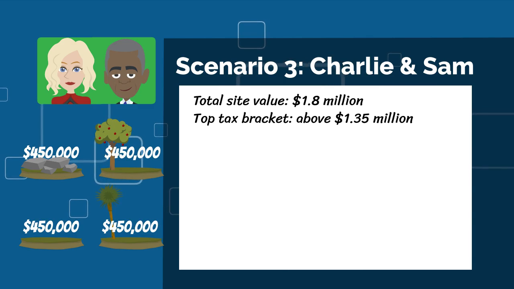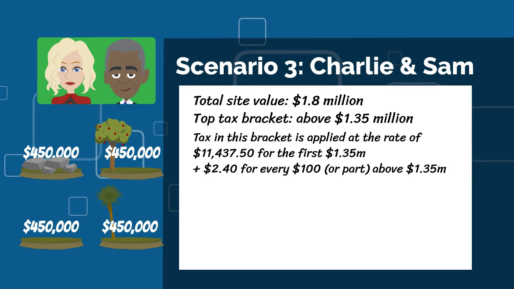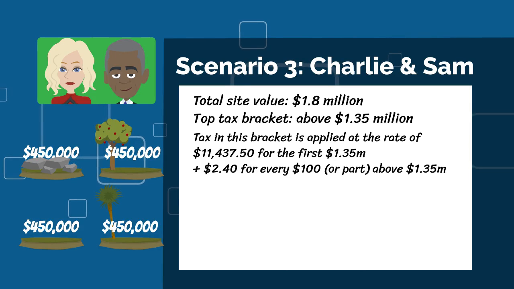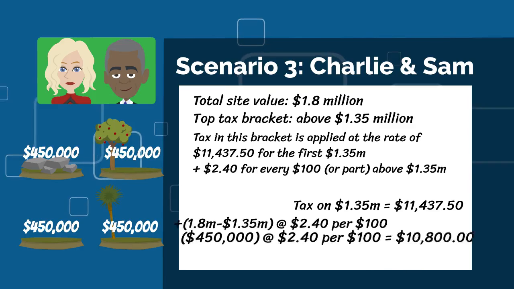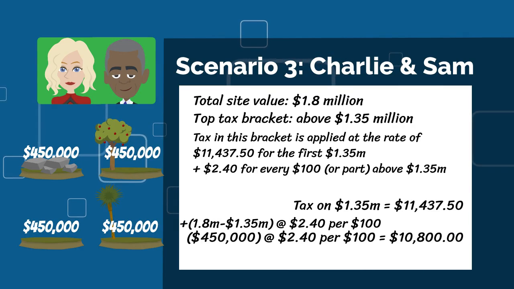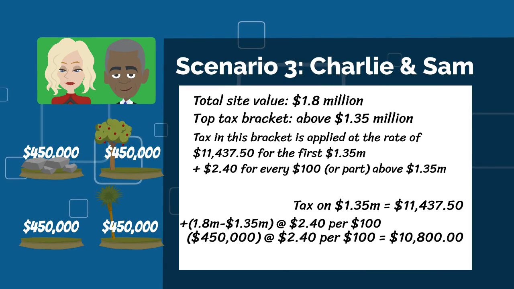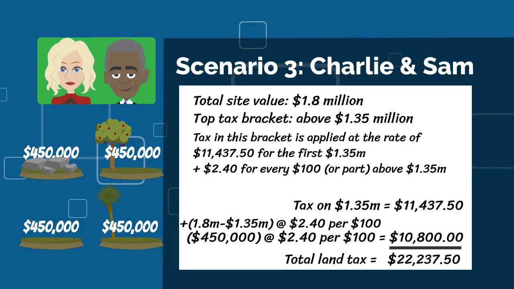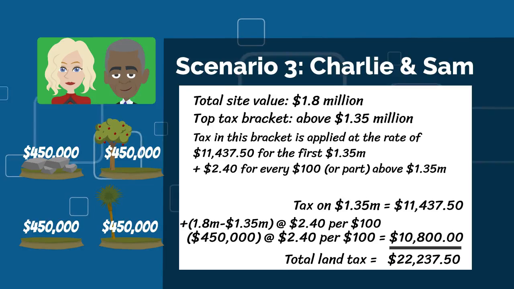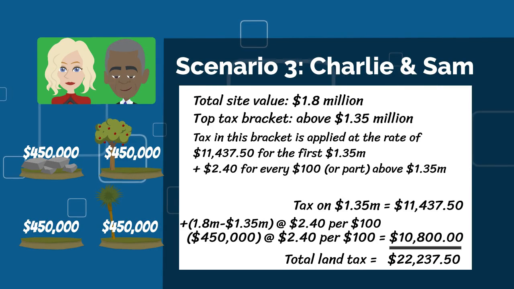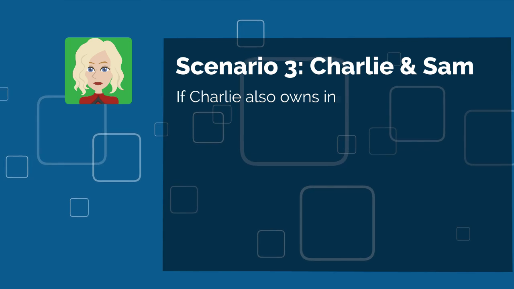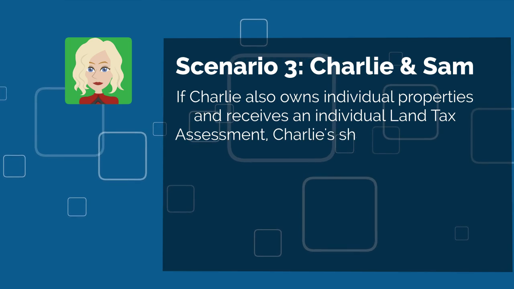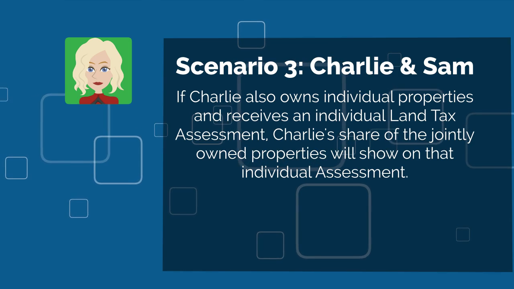Land tax on $1.35 million is $11,437.50. Land tax on the difference between $1.35 million and the total site value, which in this scenario is $450,000, is calculated at $2.40 per $100, equaling $10,800. These two amounts are added together and the land tax payable in this scenario is $22,237.50.